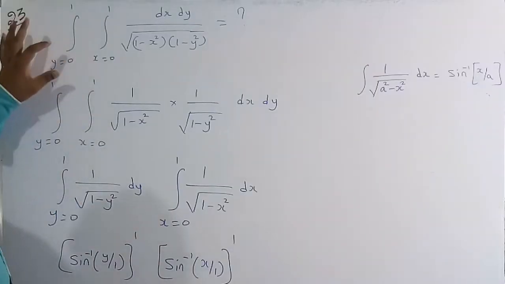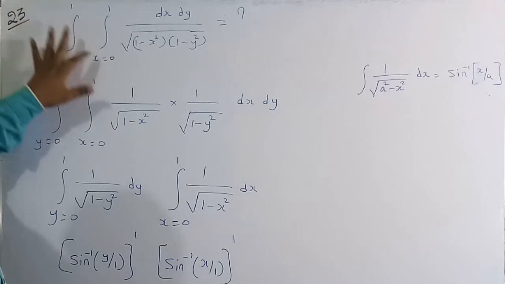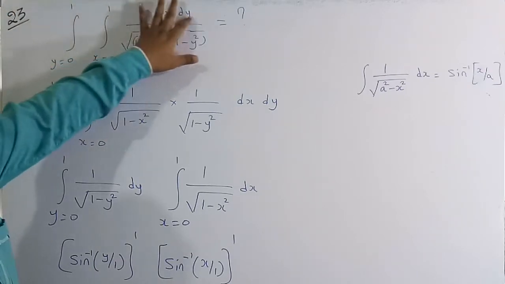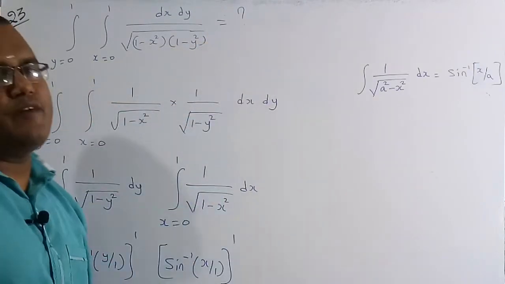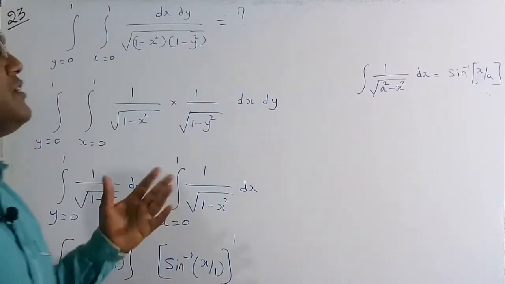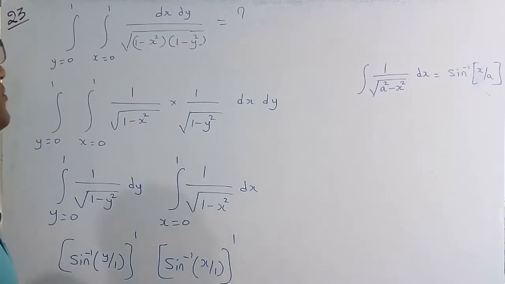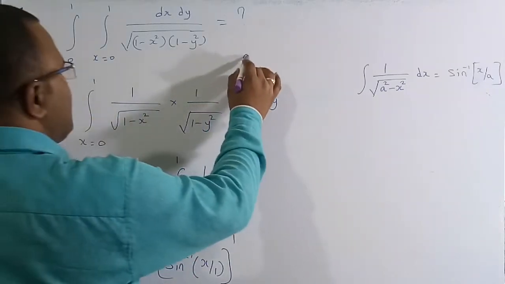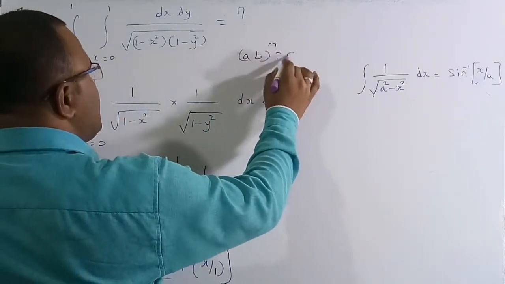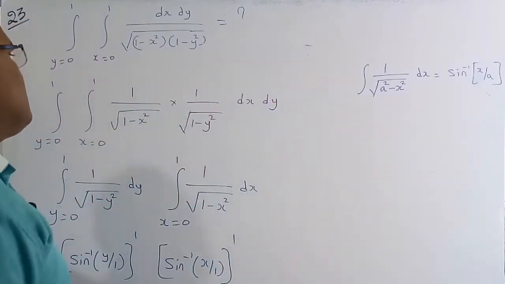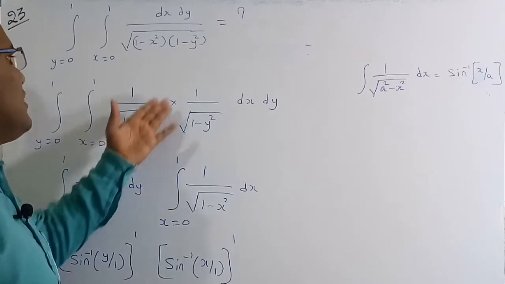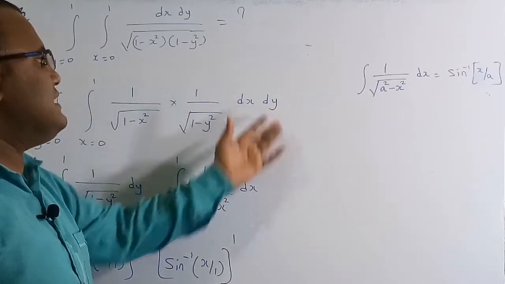So now we have to find y is equal to 0 to 1 and also x is equal to 0 to 1 dx dy by under root over 1 minus x square into 1 minus y square. We need to find this double integral. So what I am going to do is split it into two parts, using the formula ab all to the power of m is equal to a to the power of m into b to the power of m. So I am going to split into two parts, which is 1 by under root over 1 minus x square into 1 by under root over 1 minus y square into dx dy.